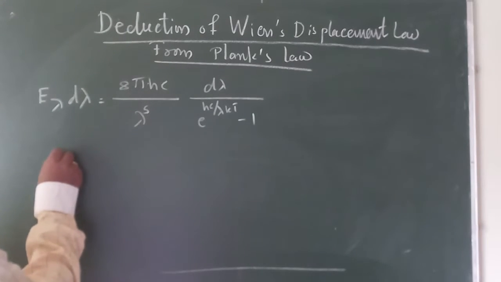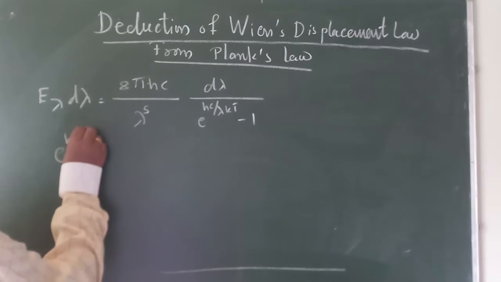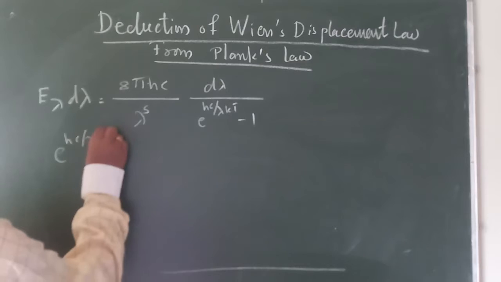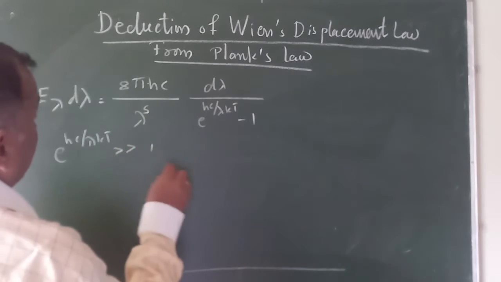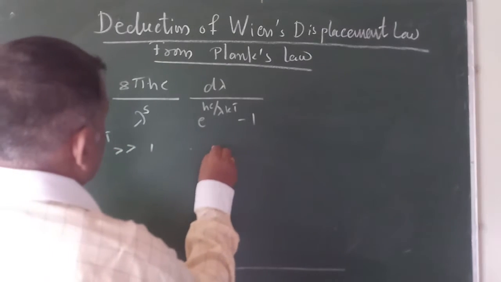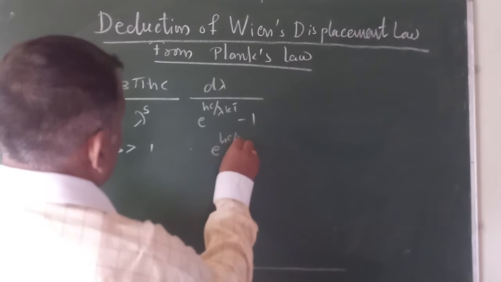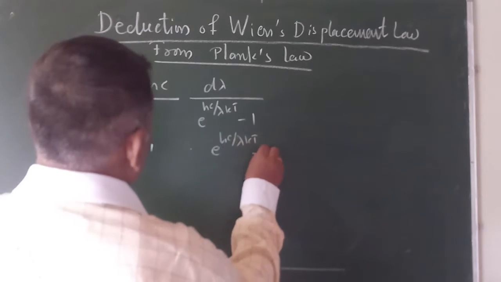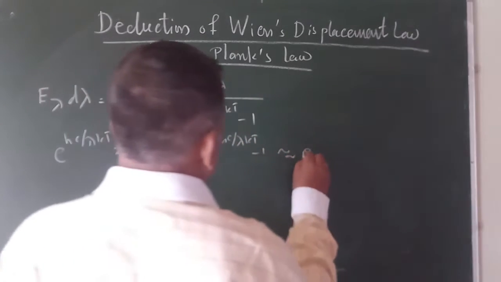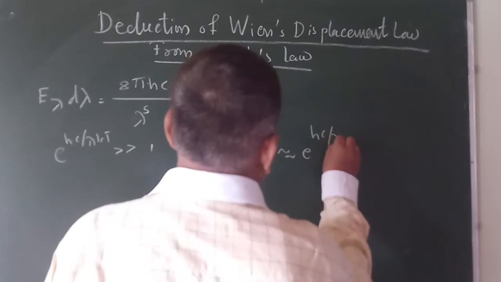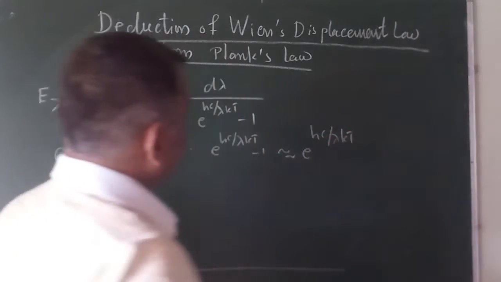So e raised to hc upon lambda kT is very much greater than 1, and therefore we can write e raised to hc upon lambda kT minus 1 is approximately equal to e raised to hc upon lambda kT.